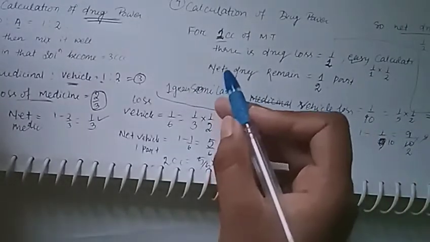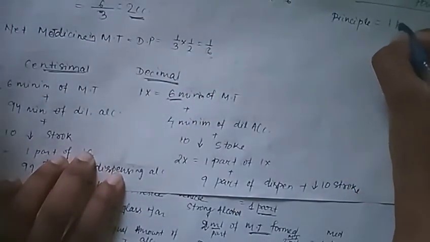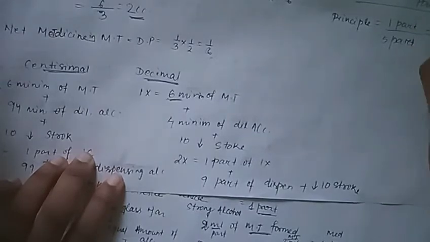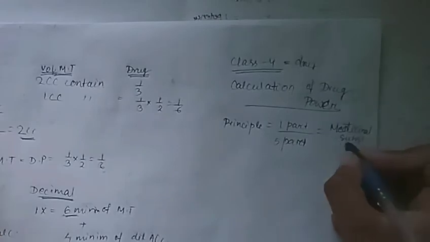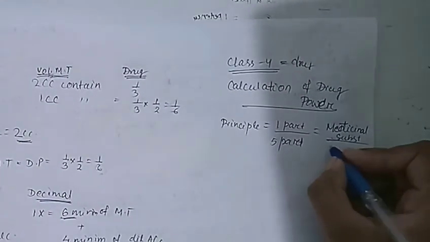So how do we calculate? I have written all this. You can see that in the calculation of drop power we take the principle of 1 part to 5 parts. That is 1 part of medicinal substance with 5 parts of the vehicle.